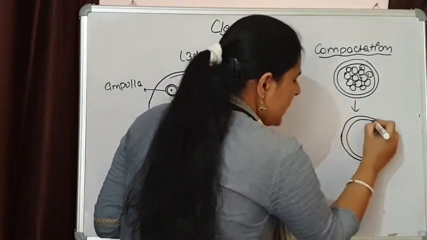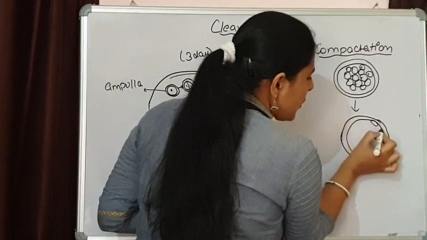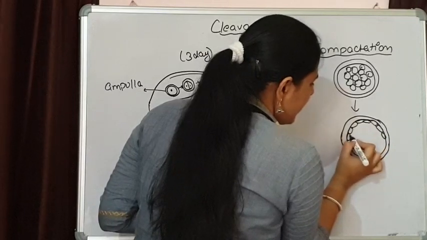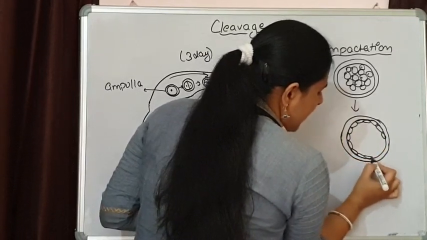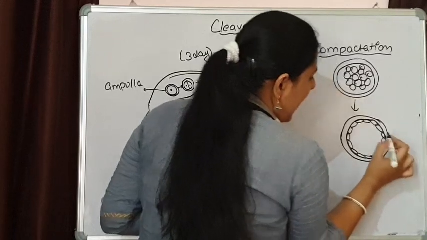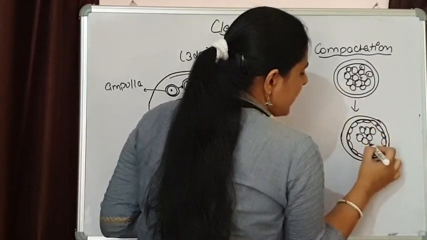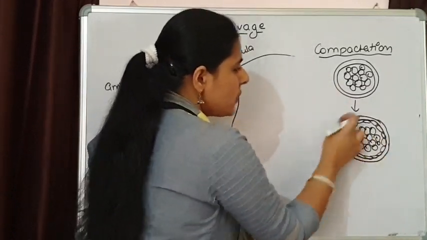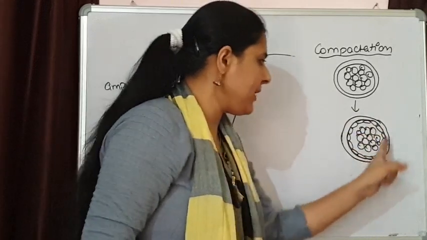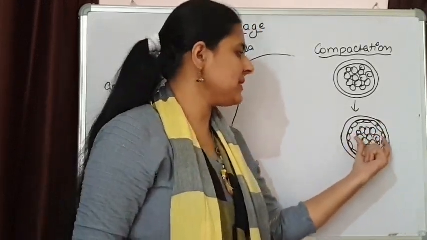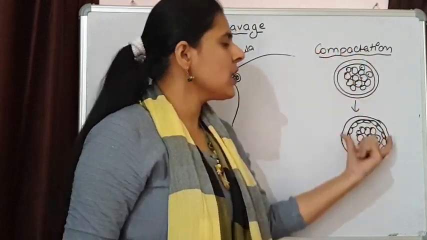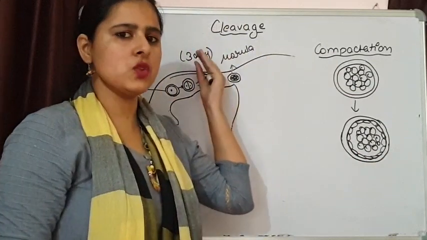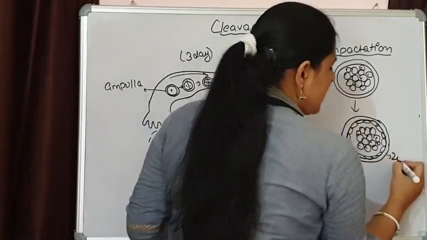So what will happen over here? The smaller cells, out of this group of cells, are going to arrange themselves on the periphery, and the larger cells will be present inside. So a layer of cells is formed. The smaller cells are going to arrange themselves on the peripheral region, and the larger cells are present inside it. This is known as compaction. Up to this stage, the corona radiata has basically dissolved, but the zona pellucida is still present.